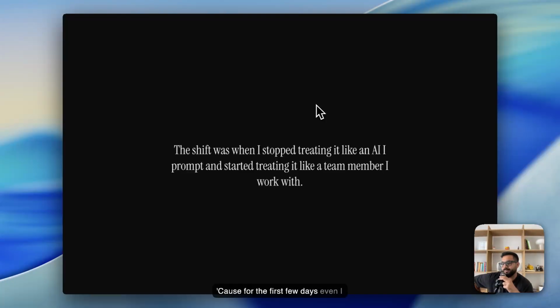Because for the first few days, even I was like, where's the use case here? Why is it useful? And I realized for me, it was about having it on my phone whenever I want, and getting it to work autonomously and think about just gaps that I have and how it can help me in those. So I still use a lot of the other AI models in day-to-day work, but this is somewhere where it's becoming an extension, an extended PA assistant role for me. So it's just helping me be more productive.